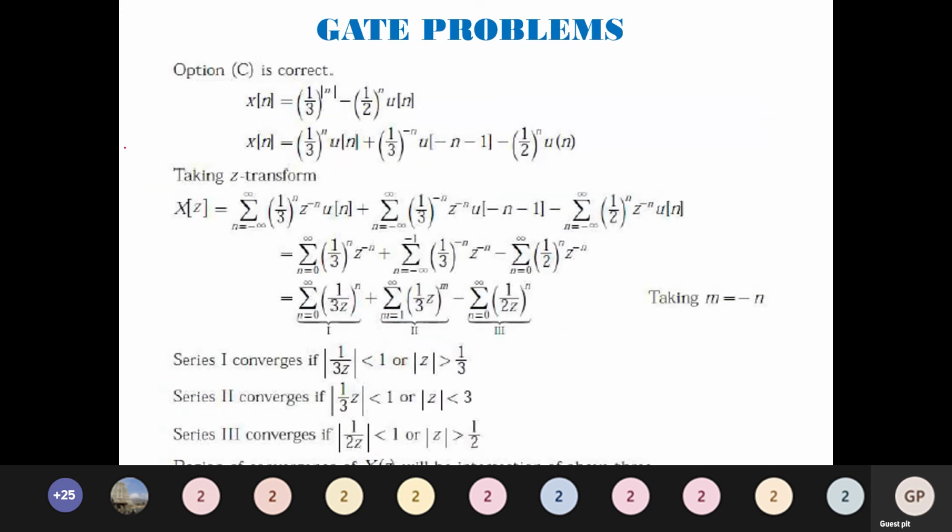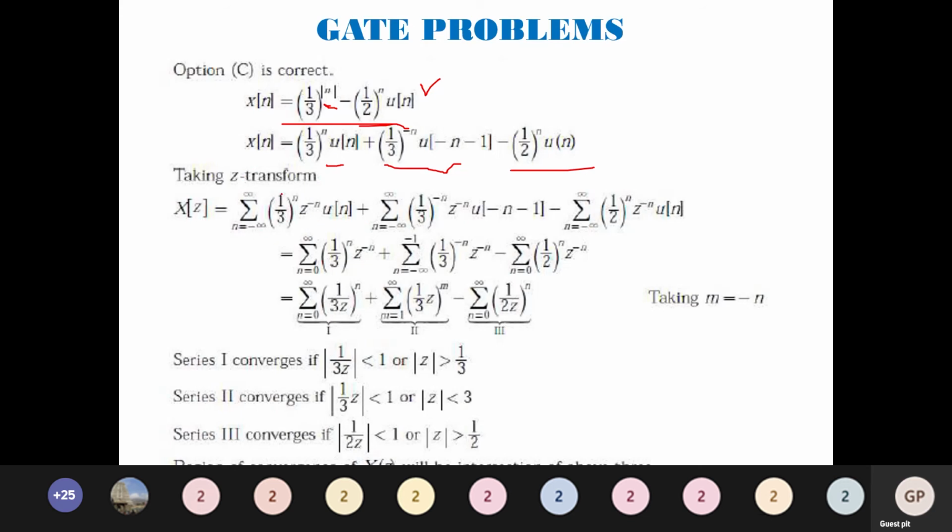So consider this. x of n is given (1 by 3) whole power mod n minus (1 by 2) whole power n into u of n. I am rewriting this as (1 by 3) whole power n u of n plus (1 by 3) whole power minus n u of minus n minus 1 minus (1 by 2) whole power n u of n. Now I am going to apply the z transform. The z transform is x of z equals the sum from n equals minus infinity to plus infinity of a power n u of n. Just substituting it. Similarly here.